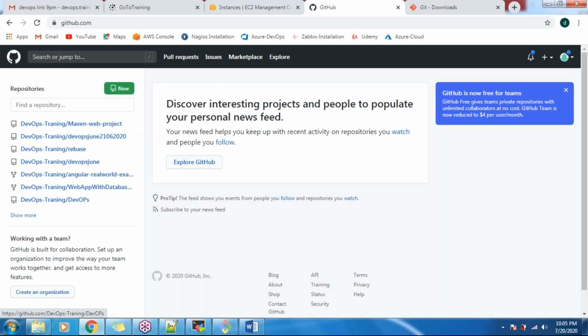Any doubts, guys, on this one? How to create an instance, sign up in GitHub and download Git Bash. So, one question on installation. Go ahead. Git Bash is a terminal to work with GitHub.com. Am I right, sir? Is my terminology correct? Yes. In order to execute Git commands, you require a terminal. That terminal will be given by Git Bash.